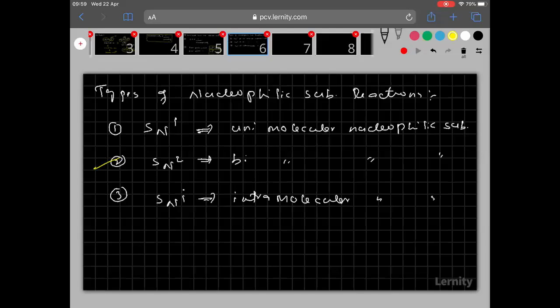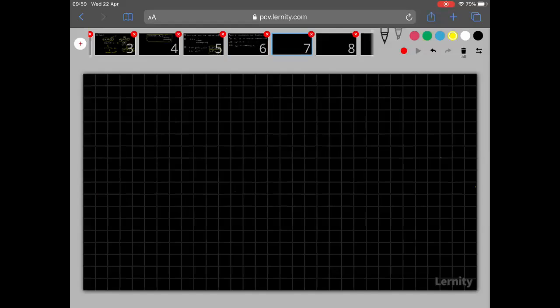First SN2 we will see, then we will come to SN1, then after we are going to see SNi mechanism. So first of all, put the heading everyone, SN2 mechanism. What is the complete name of SN2 mechanism?